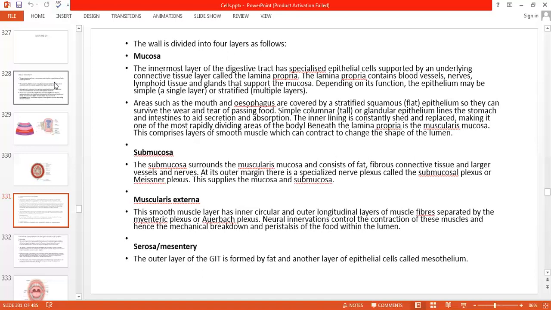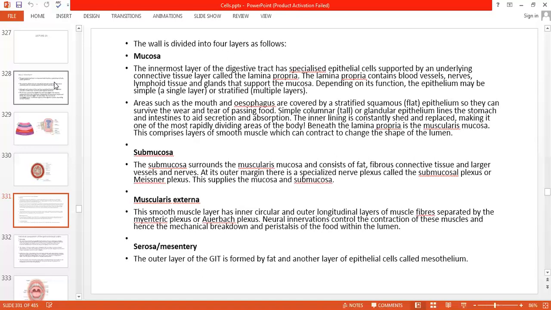The submucosa surrounds the muscularis mucosa and consists of dense, fibrous connective tissue, meaning the second layer, and large vessels and nerves. It is rich in blood vessels and nerves, because it will give you the sense of pain also and motor function. At its outer margin, there is a specialized nerve plexus called the submucosal plexus. Plexus means a bunch of nerves, or Meissner's plexus we call it. This supplies the mucosa and submucosa. It will give the sensation and motor function to the mucosa and submucosa.